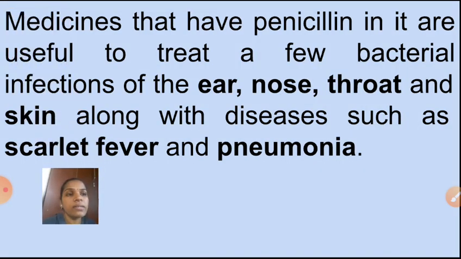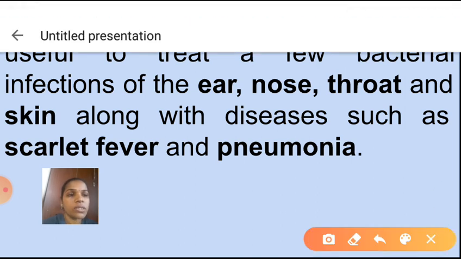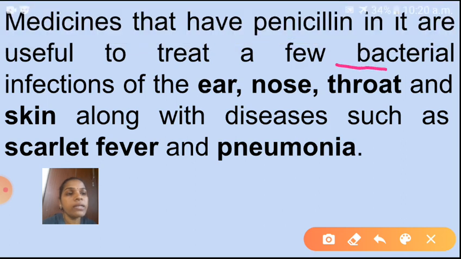Next one: medicines that have penicillin in them are useful to treat a few bacterial infections. As I told you, antibiotics are used to prevent bacterial infections.